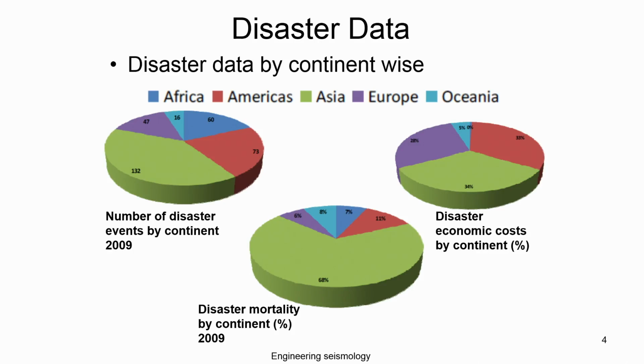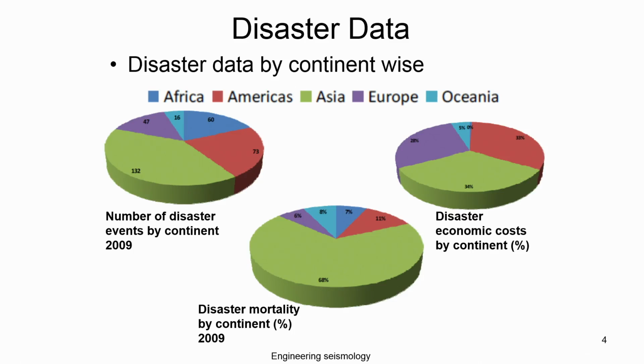If we divide the five continents by the number of people who die due to these natural hazards, you can see that 68% of the people die due to natural hazards in Asia, about 11% in America, 7% in Africa, 8% in Oceania, and 6% in Europe.